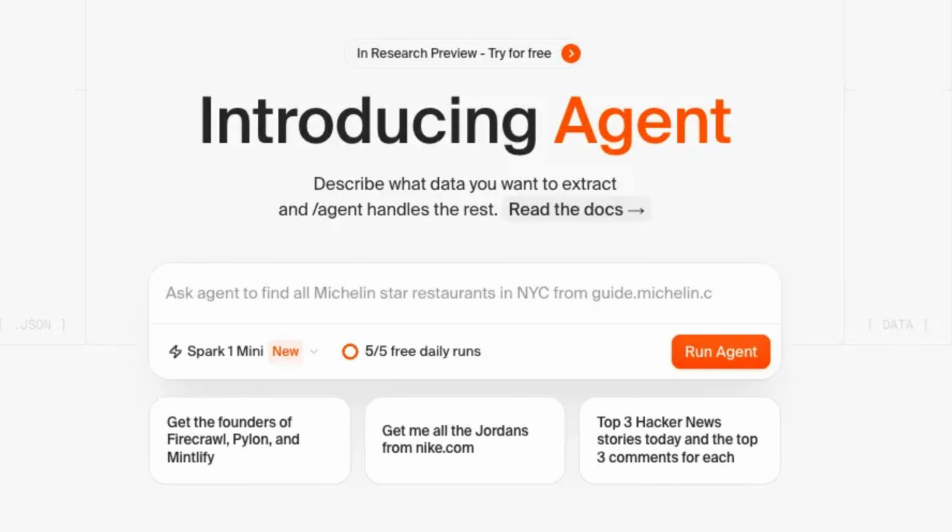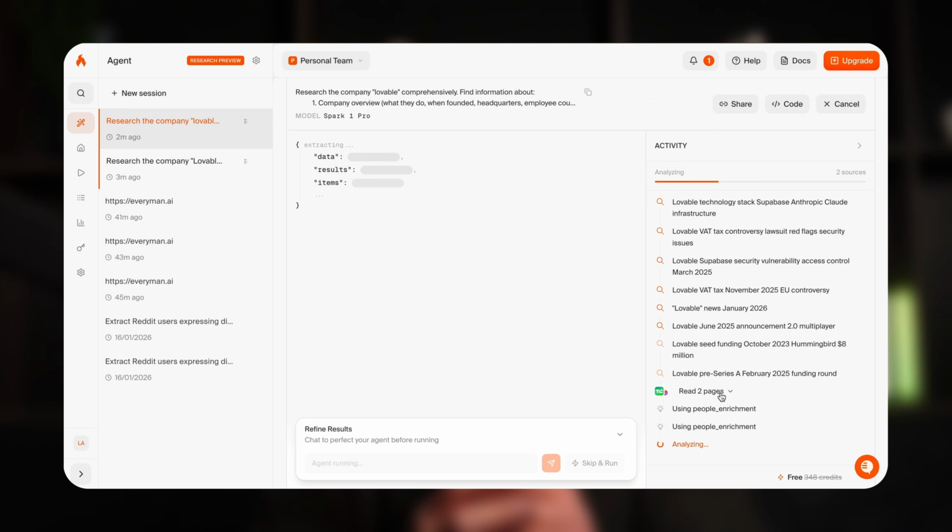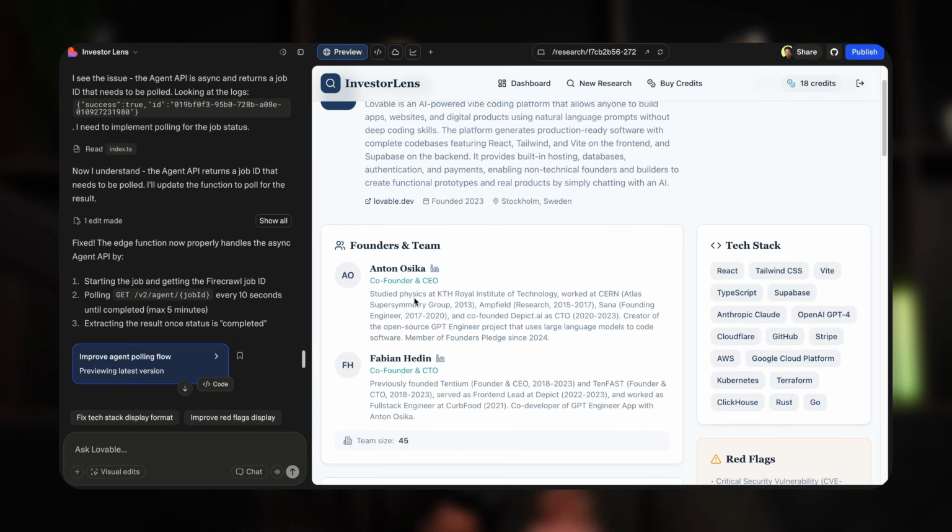Web scraping sucks. Firecrawl just launched Agent. They describe it as deep research for data, and it accomplishes in minutes what humans take hours. And let me be honest with you, it is actually really good. So let me show you how it works.